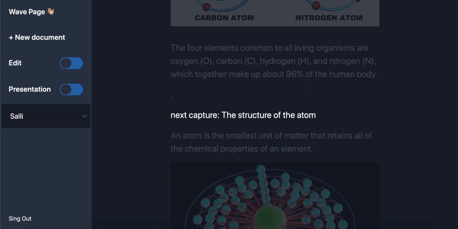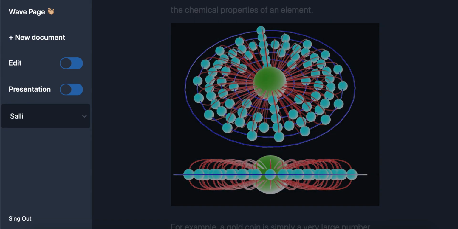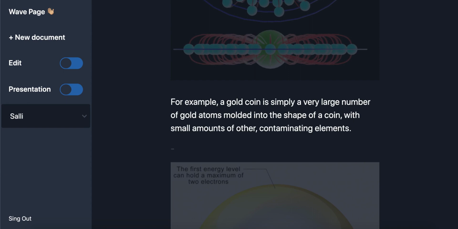Next chapter, the structure of the atom. An atom is the smallest unit of matter that retains all of the chemical properties of an element. For example, a gold coin is simply a very large number of gold atoms molded into the shape of a coin, with small amounts of other, contaminating elements.